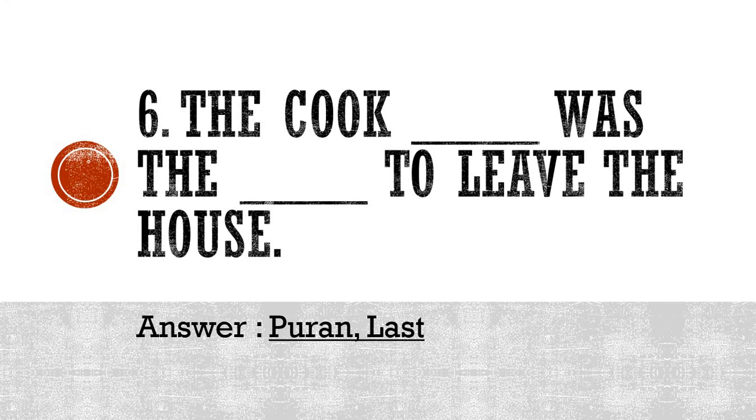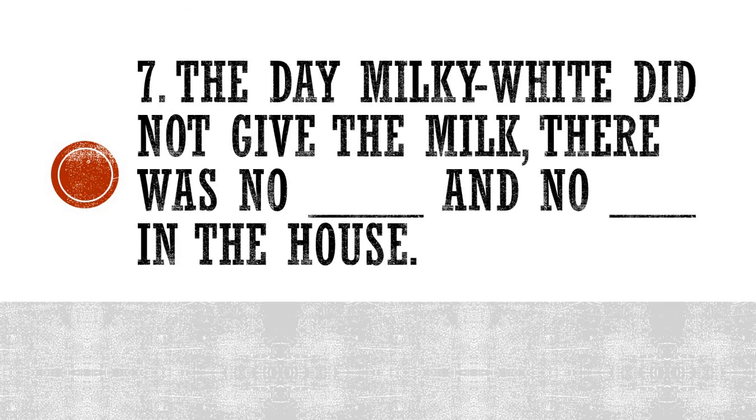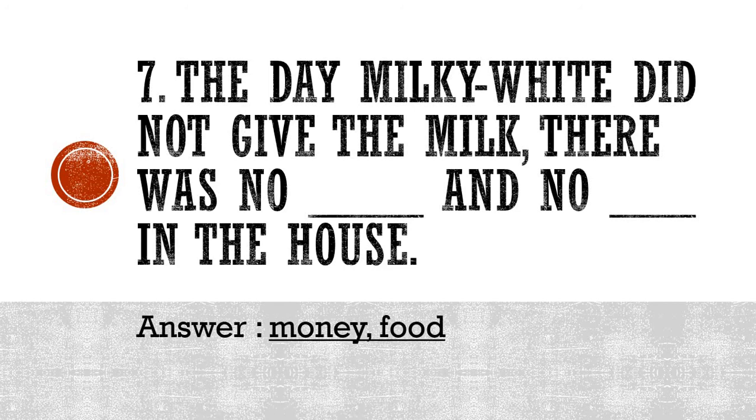Okay, now moving on to the last fill in the blank. The day MILKY-WHITE did not give the milk, there was no dash and no dash in the house. So what were the two things absent in the house the day MILKY-WHITE did not give the milk? Yes, I know that many have already written the answer, because this is a very easy answer. The correct answer is money and food. There was no money and no food in the house the day MILKY-WHITE did not give the milk.